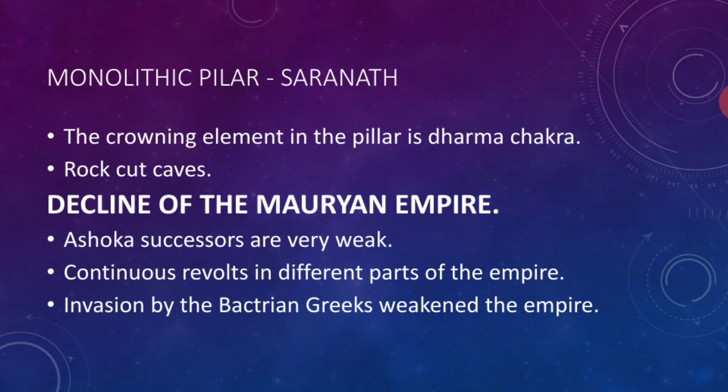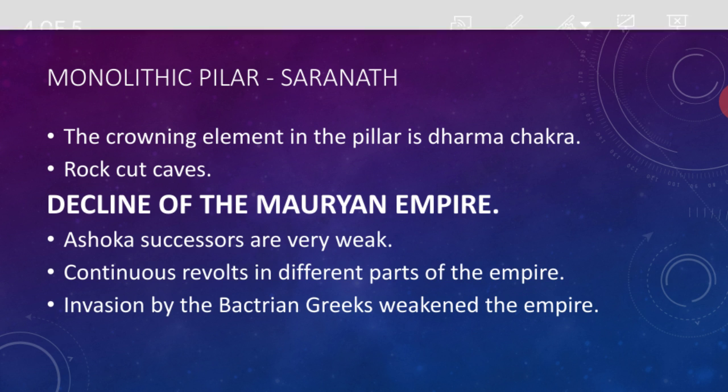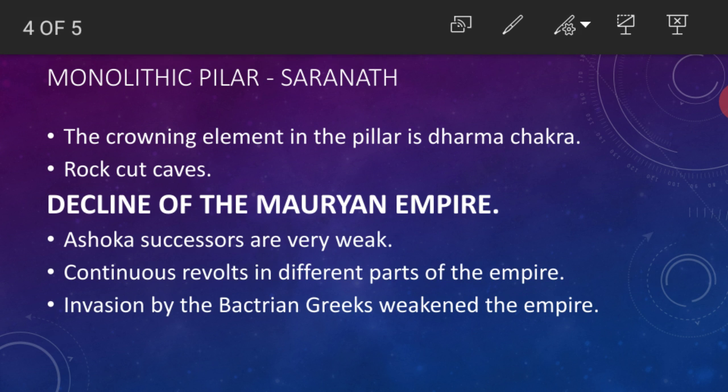The monolithic pillar at Sarnath. There's a picture you can see in your book. You can see the head of that pillar. We can see three faces of lions, and on the other side another lion, so overall four faces, but you can only see three. Actually, rock-cut caves were started at the time of the Mauryan Empire.